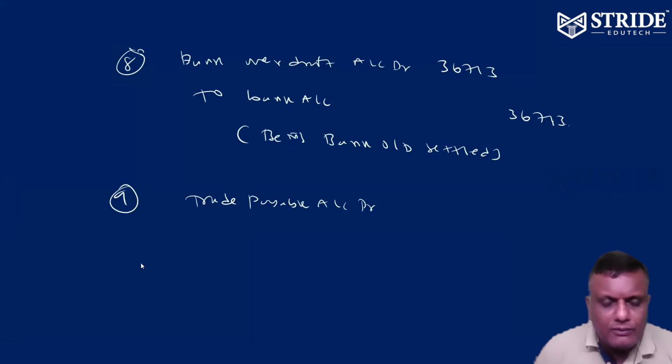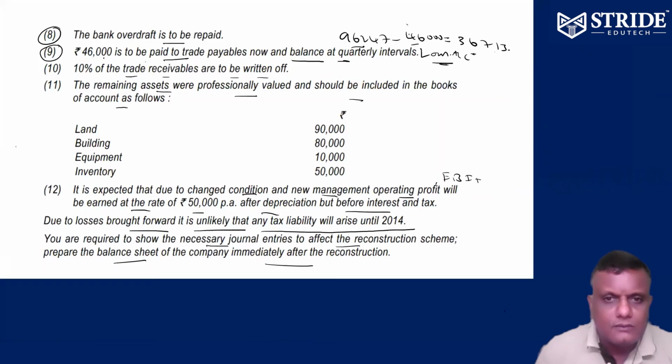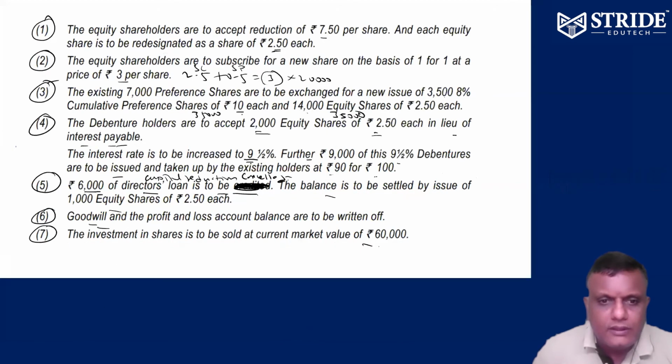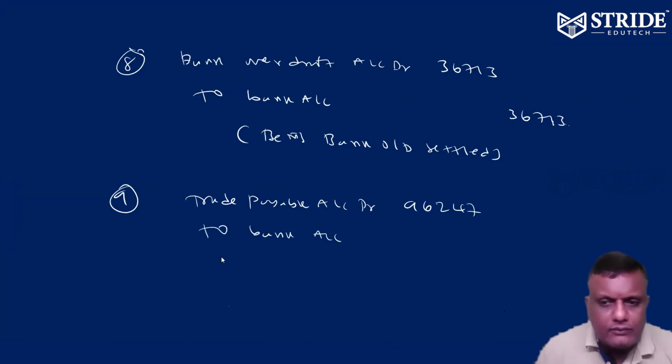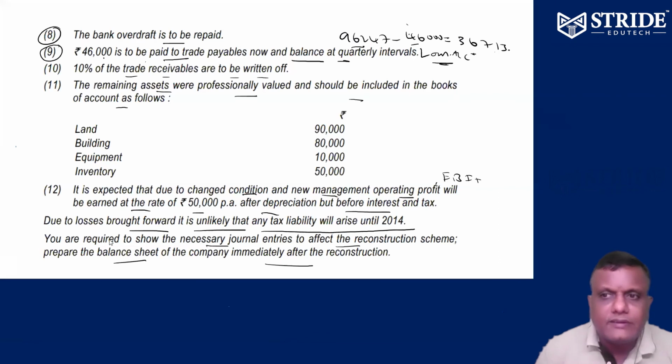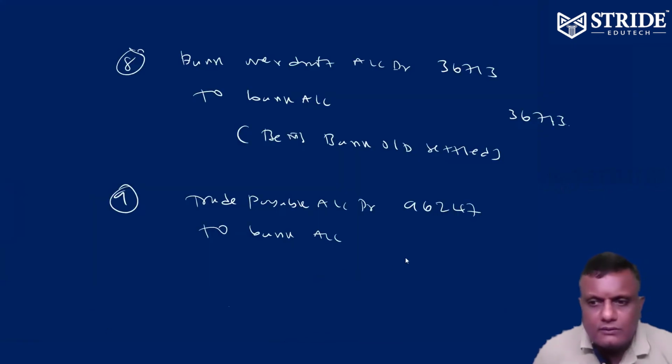So trade payable account debit 96,247. We are settling by 46,000.